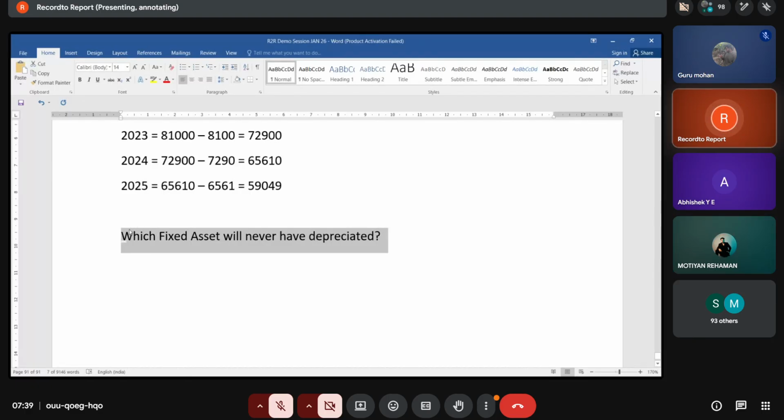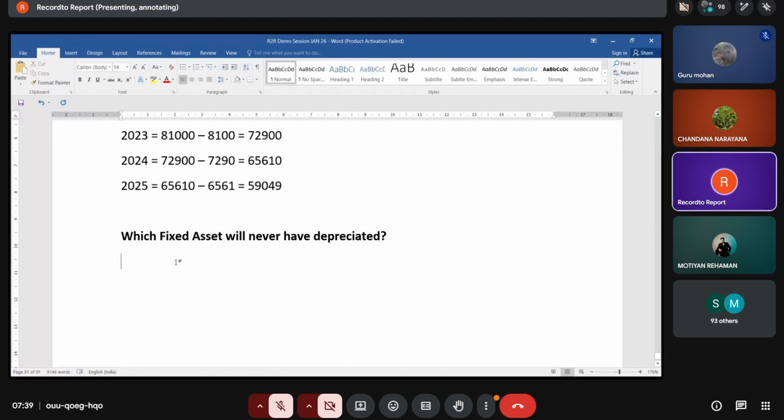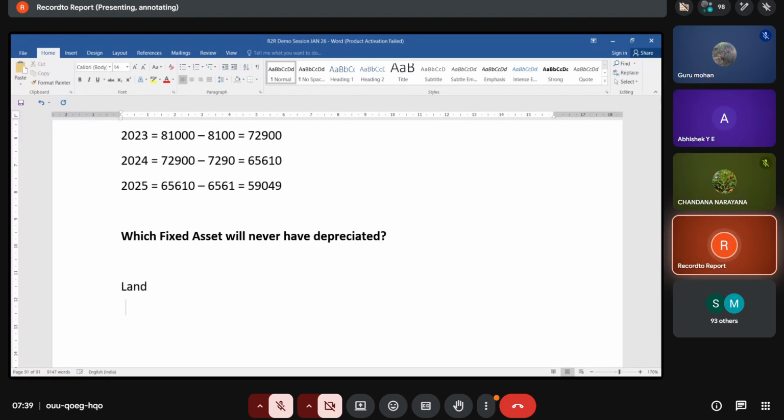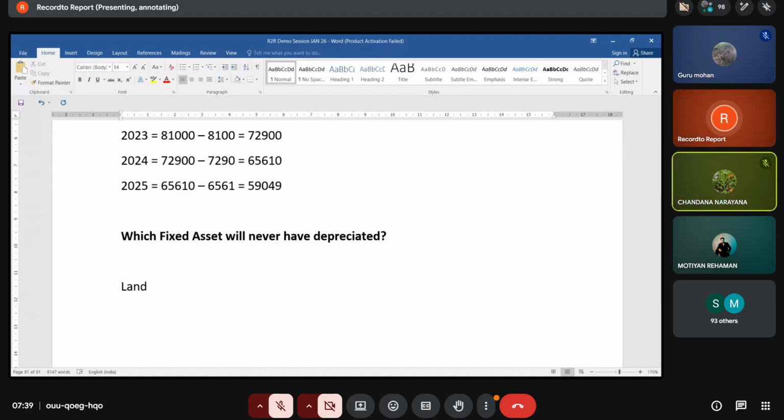Is there any idea, guys? Land. Exactly. Land. So will the value of land decrease, guys? No, never. Land is always appreciated, not depreciated.